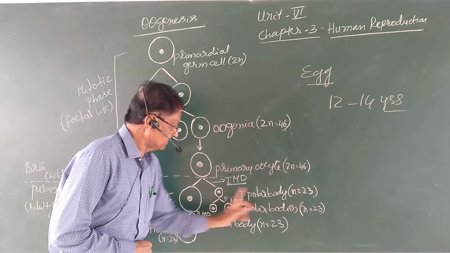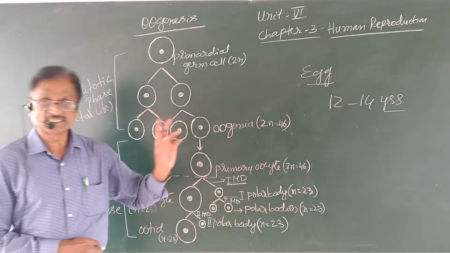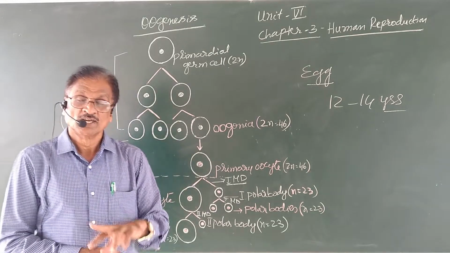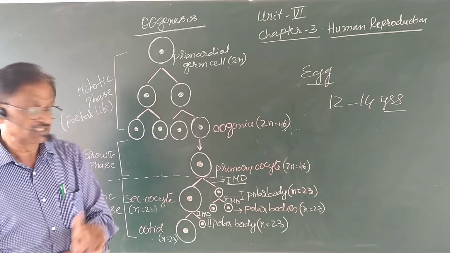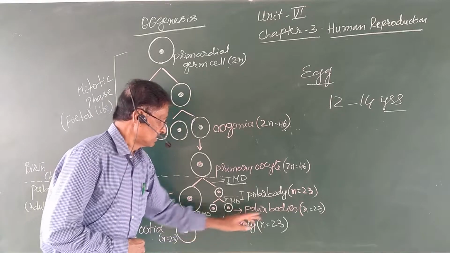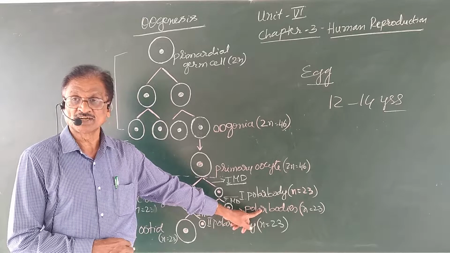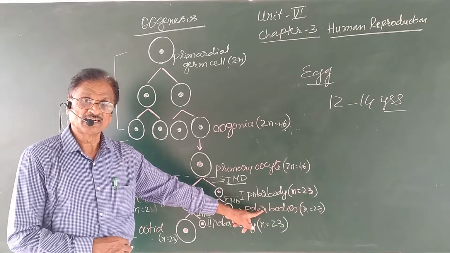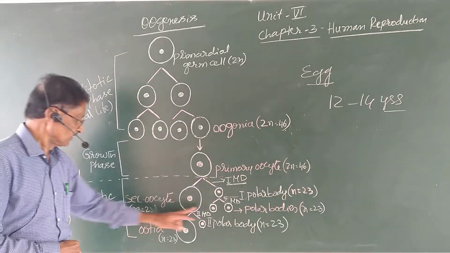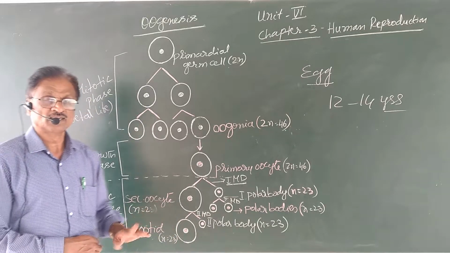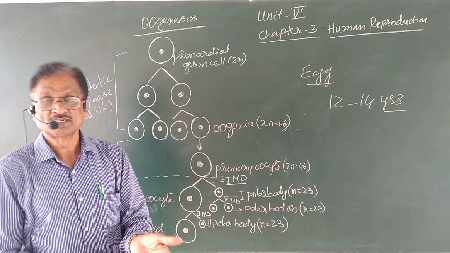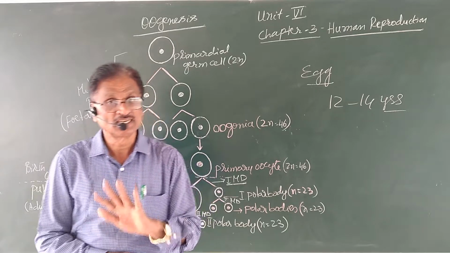Whereas the first polar body by meiotic second division forms two equal sized polar bodies. So as a result, three polar bodies are formed, which are non-functional and degenerate, whereas the larger oocyte itself becomes a functional egg.